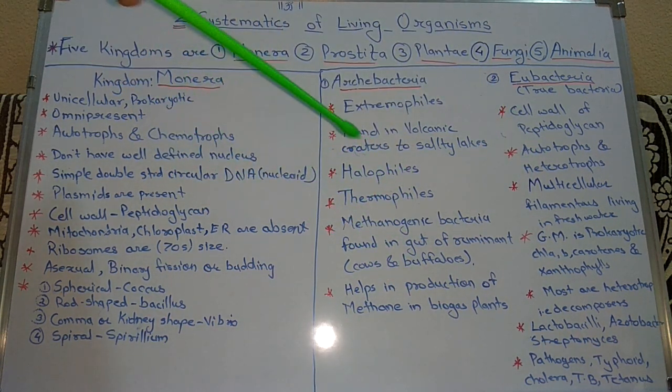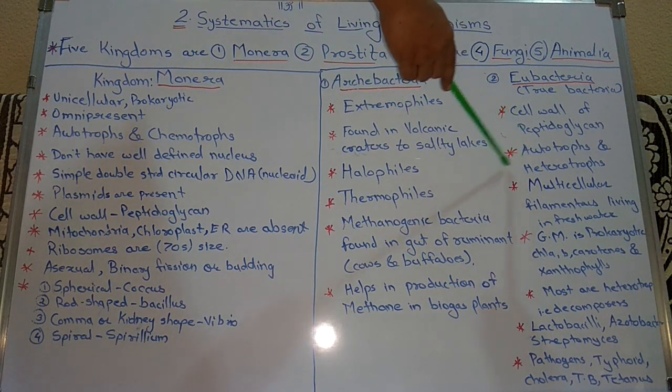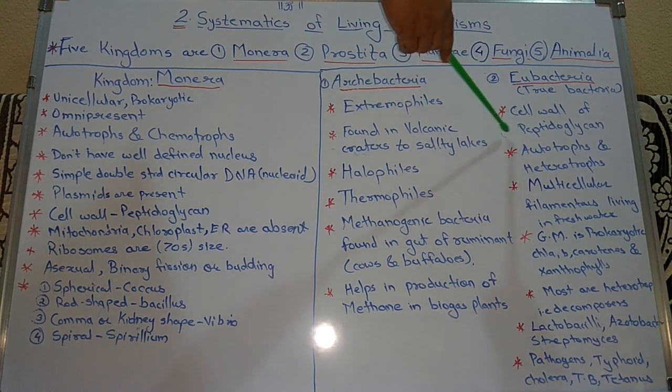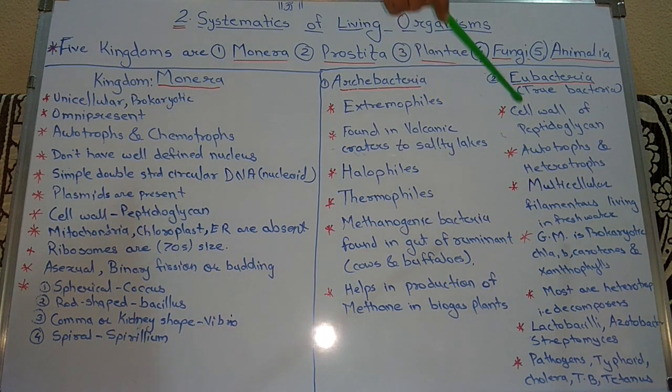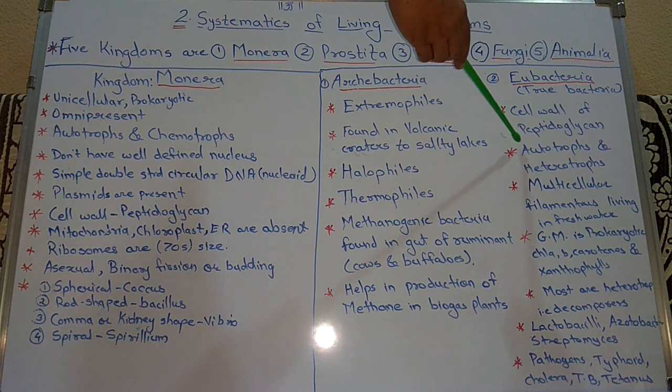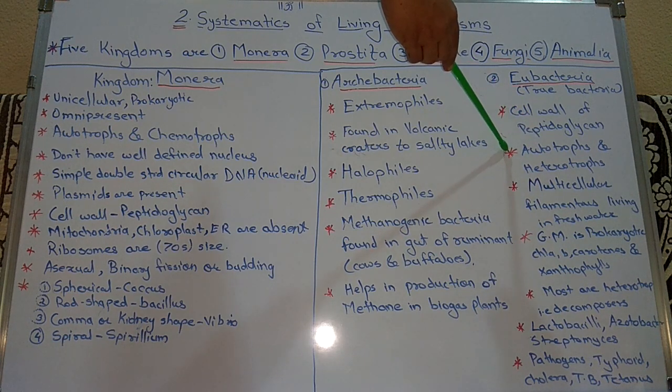We all know what is meant by autotrophs and heterotrophs. Autotrophs are those which can prepare their own food. Heterotrophs depend on others for their food, so they are called heterotrophs.